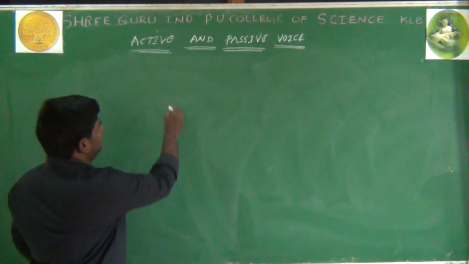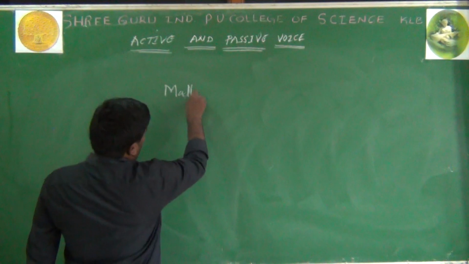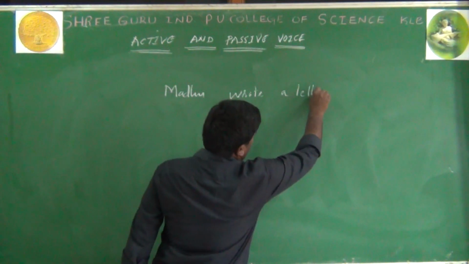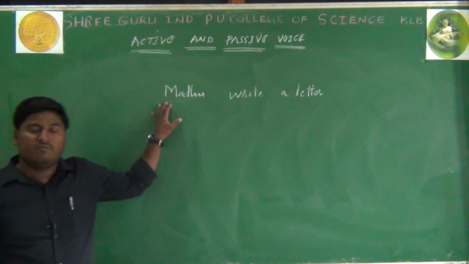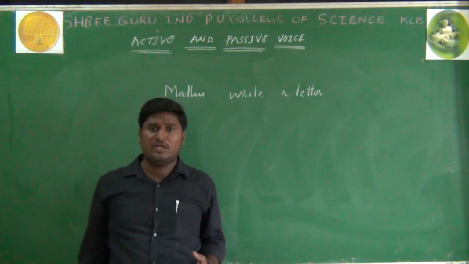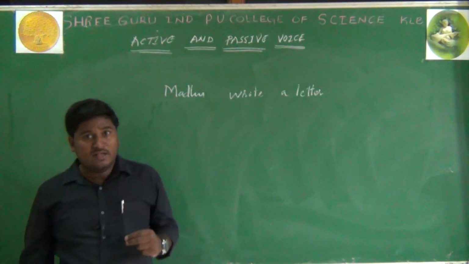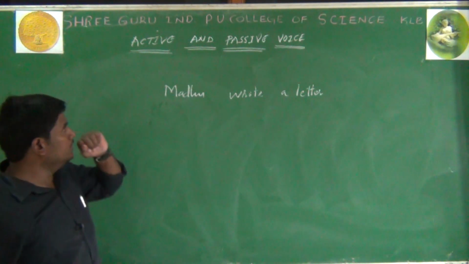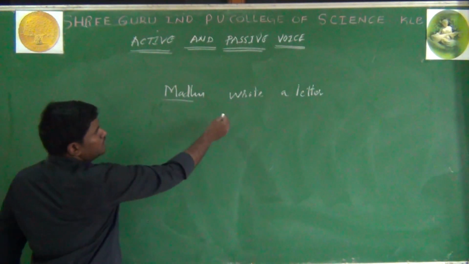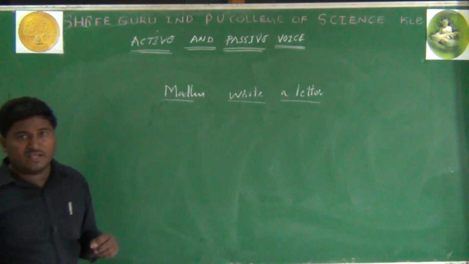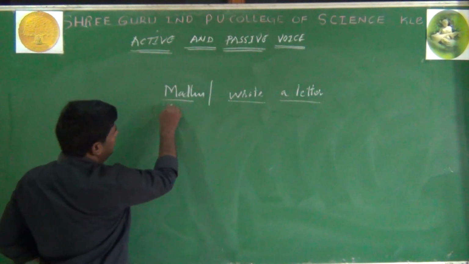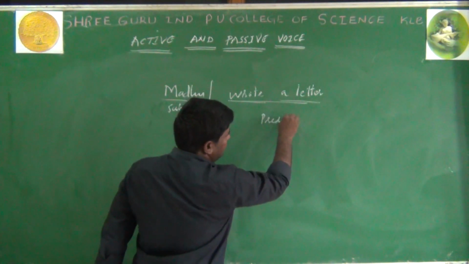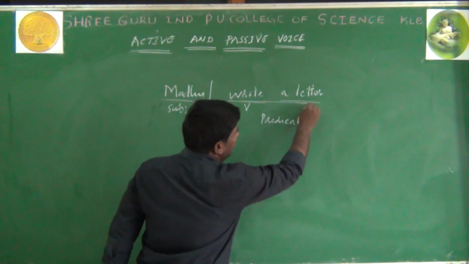What does it mean? Look at this sentence. Madhu wrote a letter. When you see this sentence, we can begin a sentence either with the subject or with the object. This fact is going to decide whether the sentence is in active voice or passive voice. We can basically divide a sentence into two parts. One is called the subject and the other part is called the predicate. Predicate always contains a verb and an object.